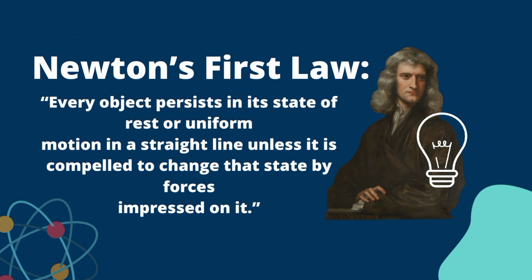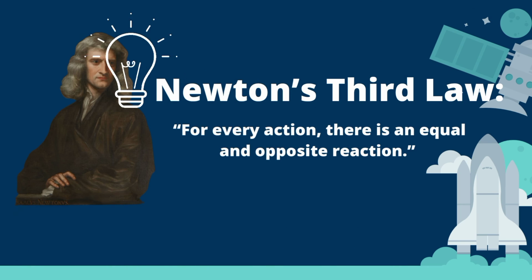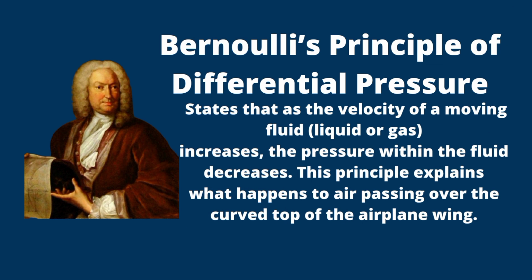Next are the theories in the production of lift. This law states that if a body is at rest or moving at a constant speed in a straight line, it will remain at rest or keep moving in a straight line at constant speed unless it is acted upon by a force. This law states that the time rate of change of the momentum of a body is equal in both magnitude and direction to the force imposed on it. This law states that when two bodies interact, they apply forces to one another that are equal in magnitude and opposite in direction. This principle states that an increase in the speed of a fluid occurs simultaneously with a decrease in pressure or a decrease in the fluid's potential energy.